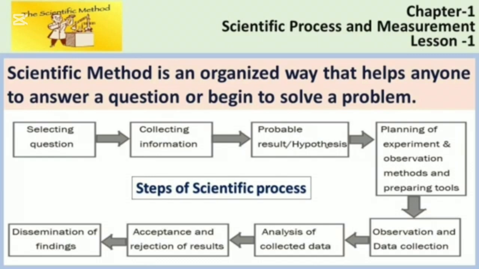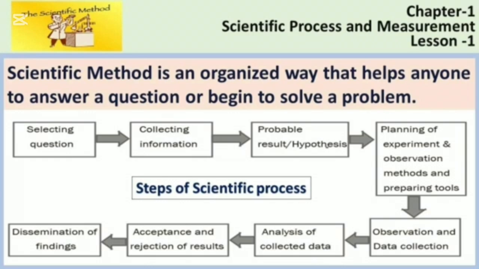Fourth step, planning of experiment and observation methods and preparing tools. Fifth, process or observation and data collection. Sixth, analysis of collected data. And then the seventh process, acceptance and rejection of results. And the last process is dissemination of findings.